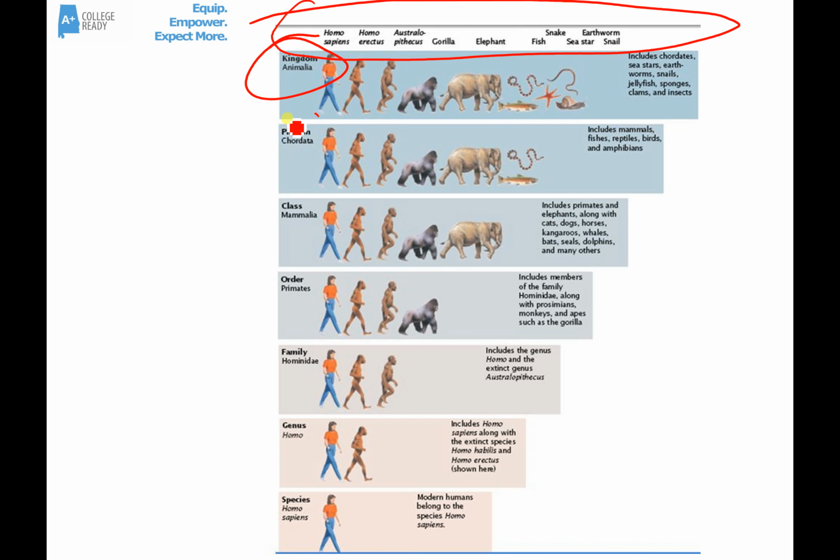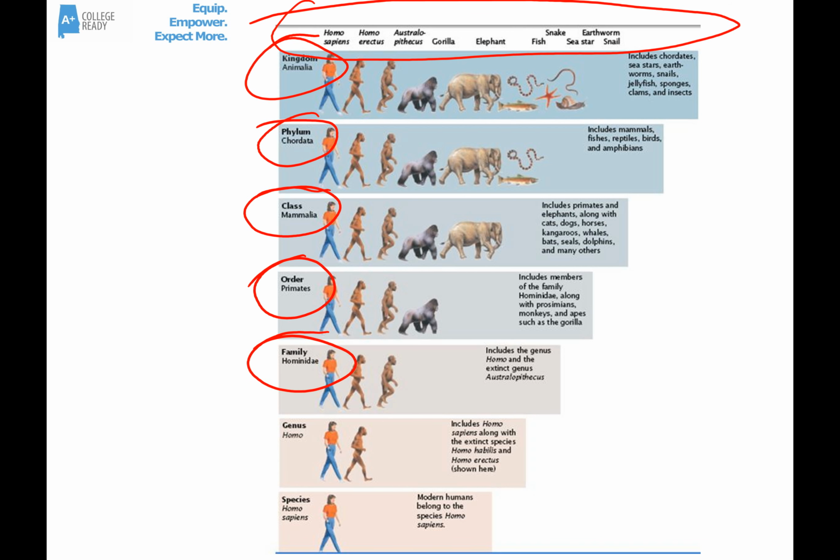We're in the phylum Chordata. This is essentially the vertebrate animals. So all the invertebrates are eliminated at this point. We're in the class Mammalia. So this includes only animals that are vertebrates, that feed their young with milk, have body hair, and are warm-blooded. We're in the order Primates. So these are essentially mammals that have 3D vision and an opposable thumb. Essentially, we're talking about the monkeys here and the humans and the monkey relatives like the apes.